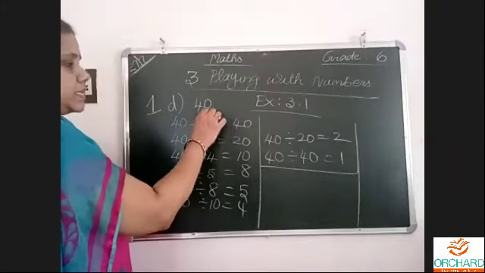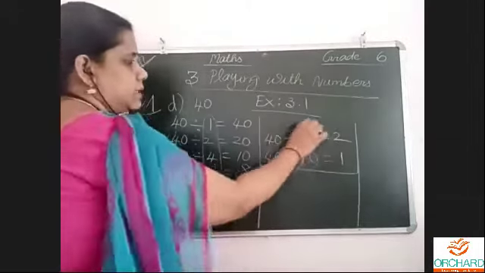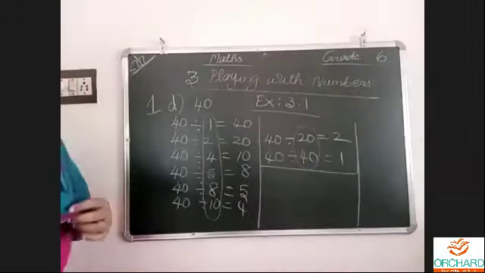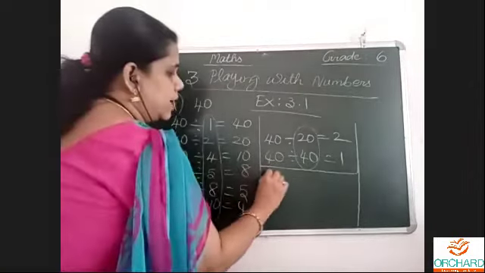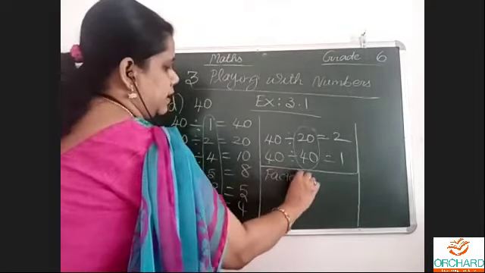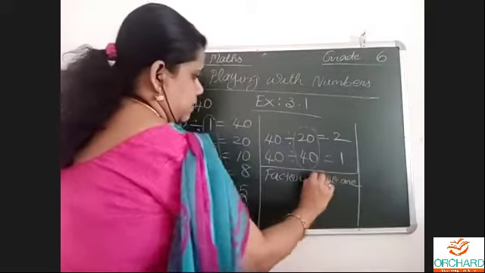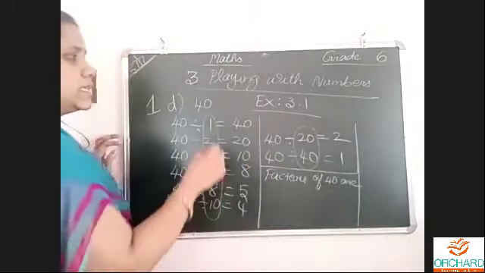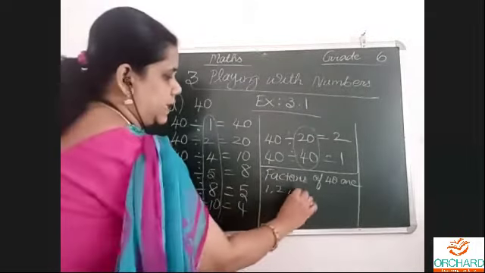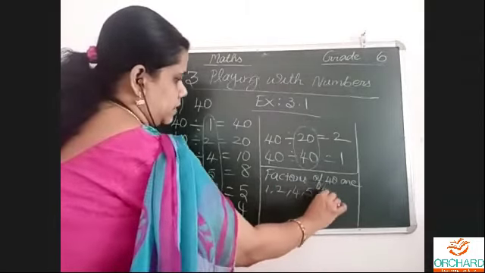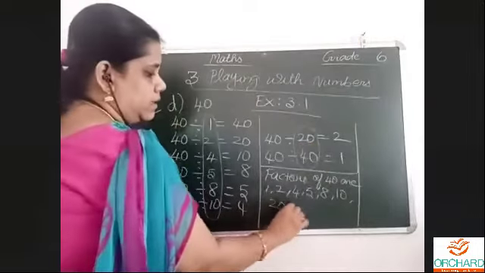As I already mentioned, these middle numbers including 1 are known as the factors of the number 40. So the factors of number 40 are 1, 2, 4, 5, 8, 10, 20, and 40.